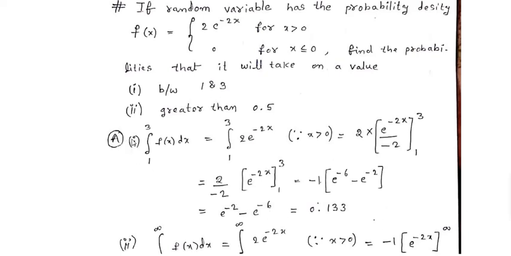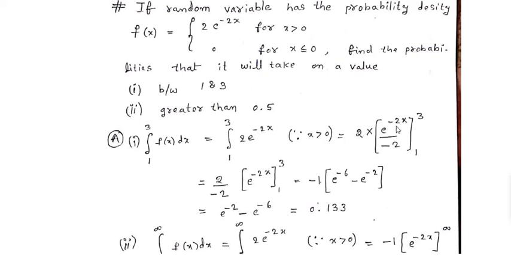That is, integral within limits 1 to 3 of f of x dx is equal to integral within limits 1 to 3. In this interval from 1 to 3, f of x is defined as 2 into e power of minus 2x, because x lies between 1 and 3, therefore x is clearly greater than 0. We know that 2 is constant, therefore 2 into the integral of e power of minus 2x